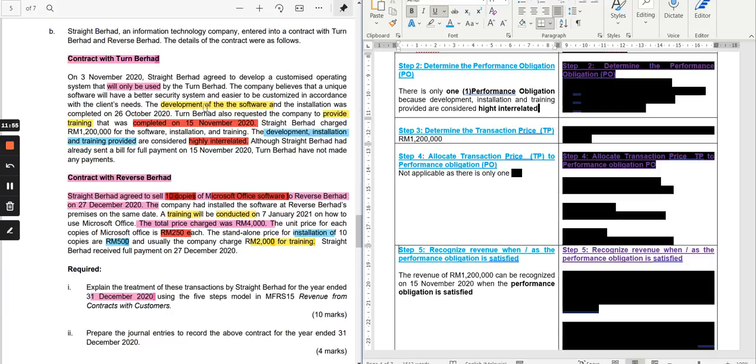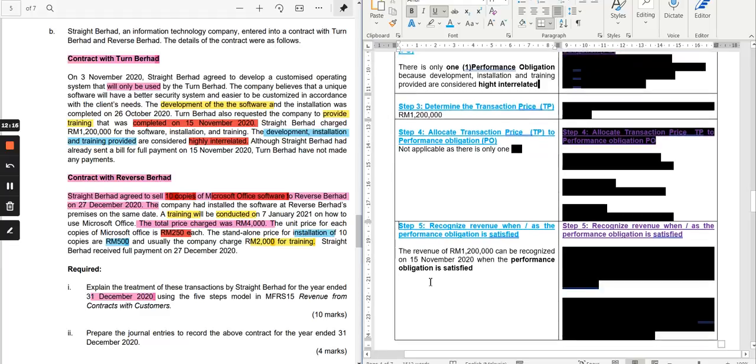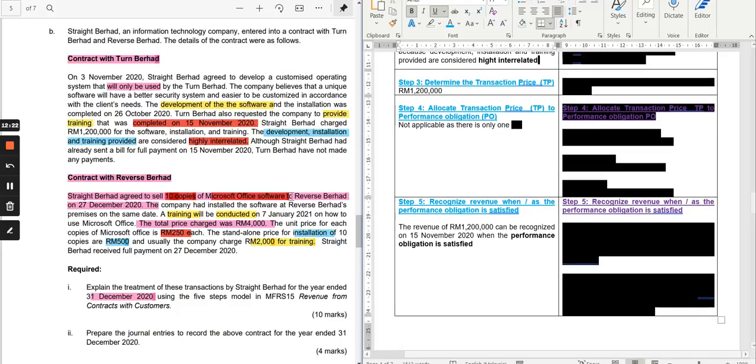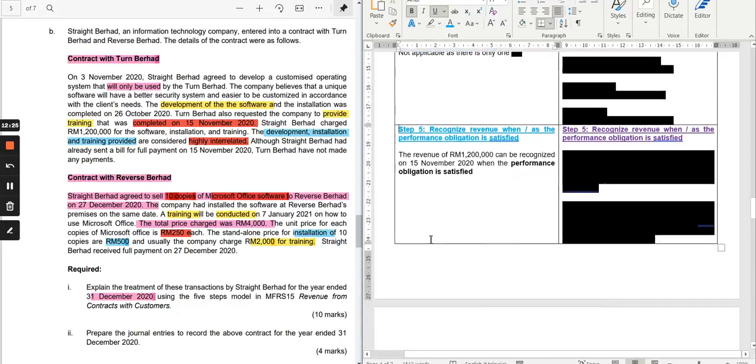Because it was completed on 15 of November. All the highly interrelated development, installation of the operating system, and training are together. So that was recognized on 15th of November, by the time everything has been completed, since they are highly interrelated.